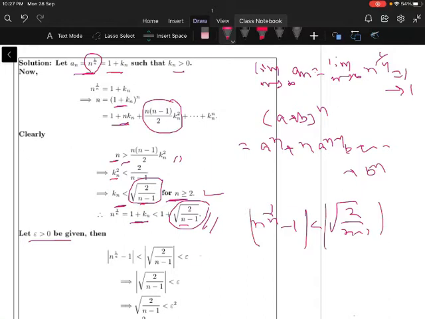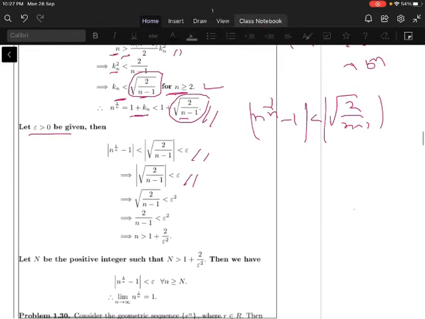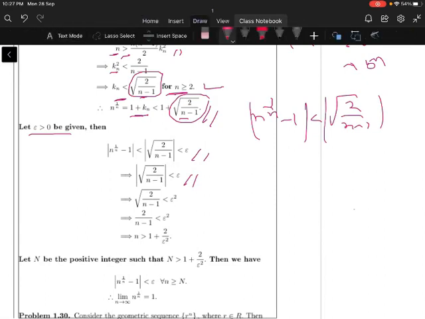If you take modulus like this, and you know the definition, epsilon is written. So this implies modulus of square root of 2 by (n minus 1) less than epsilon. By using this, one can find the n value. So n is greater than 1 plus 2 by epsilon square.